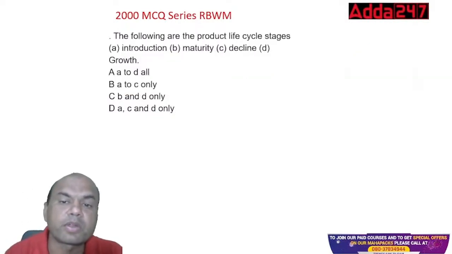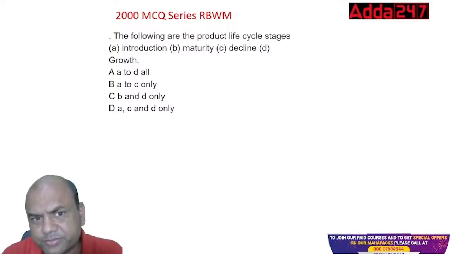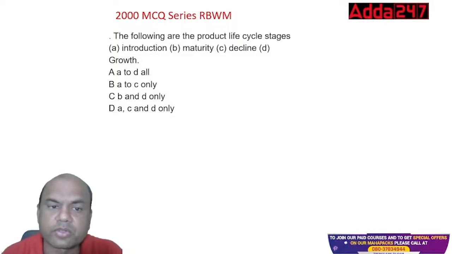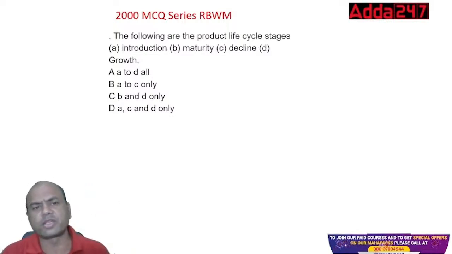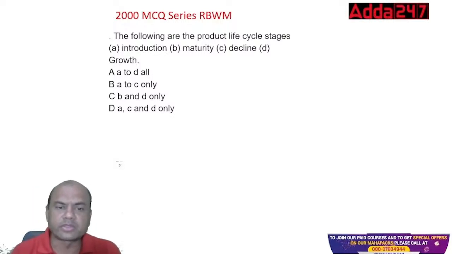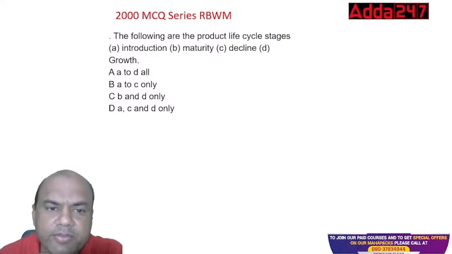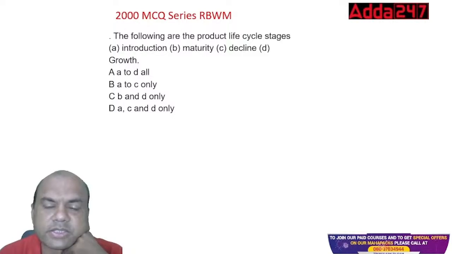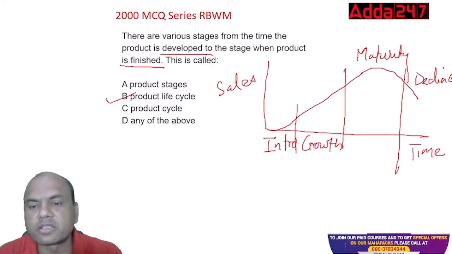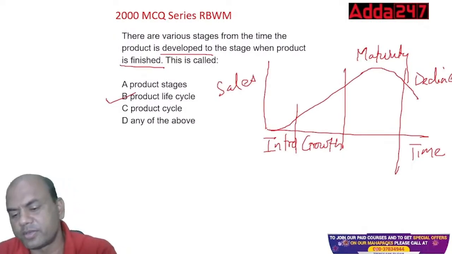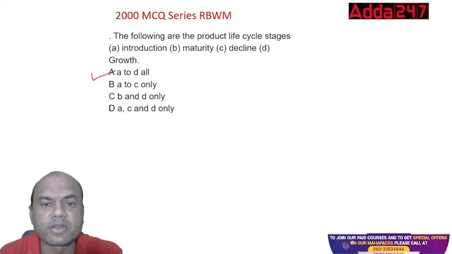The following are the product life cycle stages. Just now I gave you introduction, maturity, decline, and growth. So what is the answer now? Everyone must be able to answer this now. A to D all, A to C all, B and D only, A, C and D only. Comment section, everyone. Give the answer fast. Just now I gave you all the 4, right? See this. Introduction, growth, maturity, and decline. It should be in the serial order.